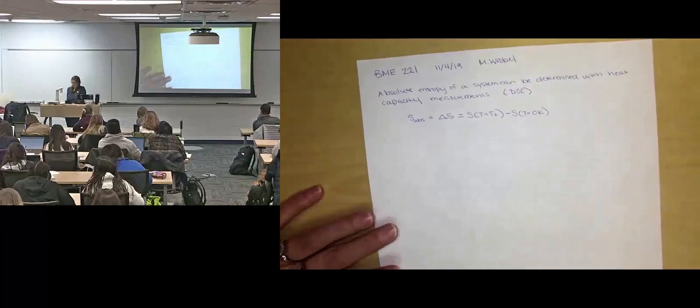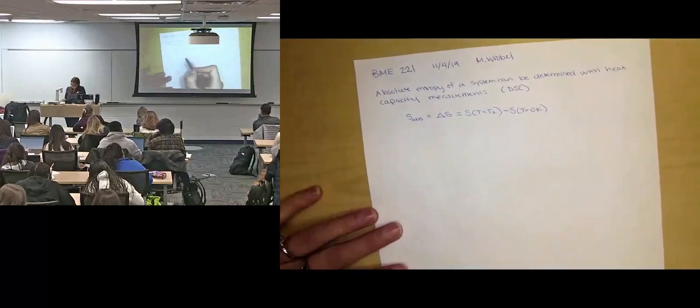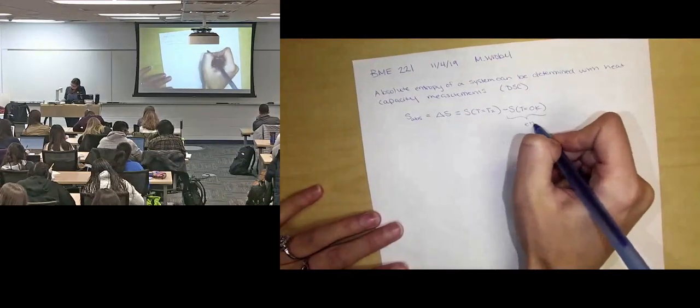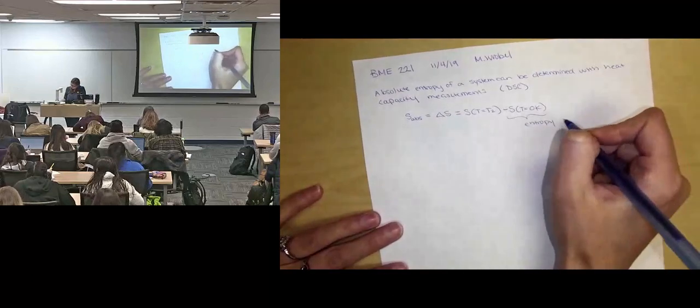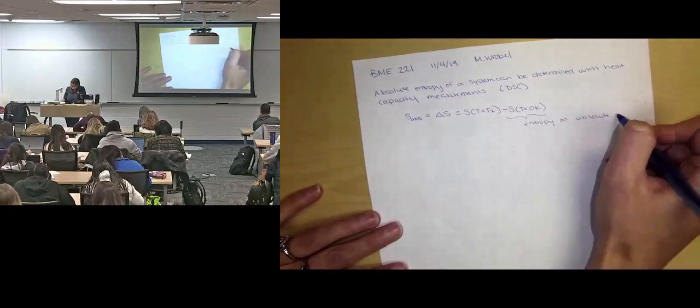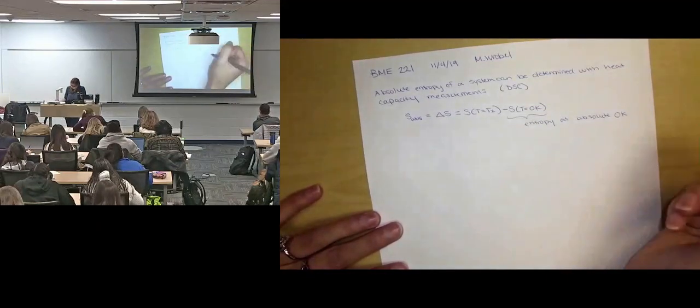So we put everything relative to 0 Kelvin. This term here is entropy at absolute 0. And we let this be equal to 0.